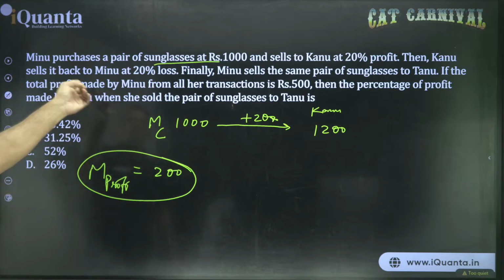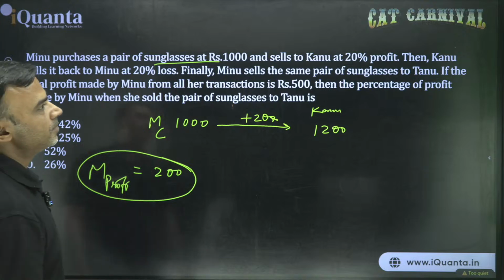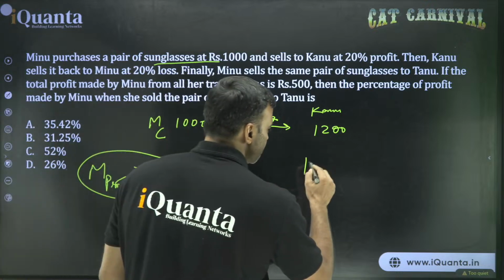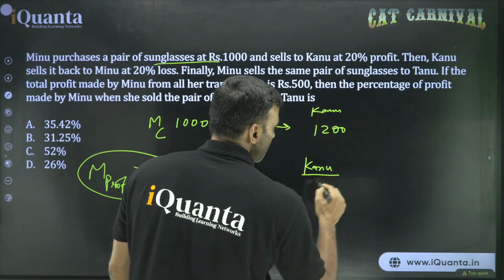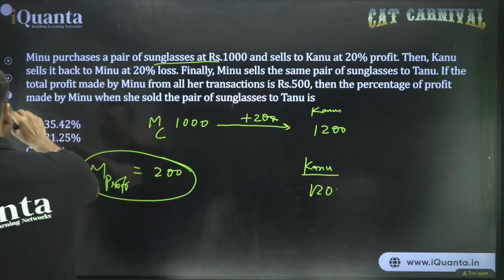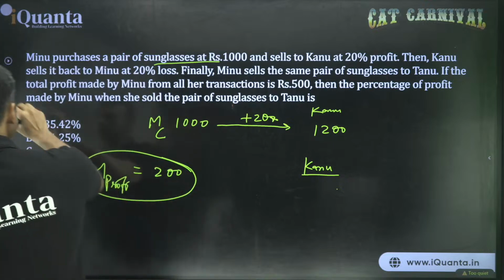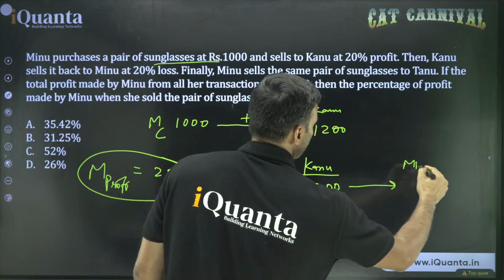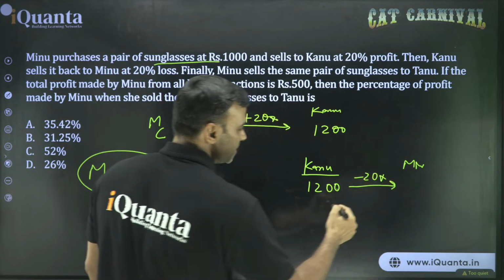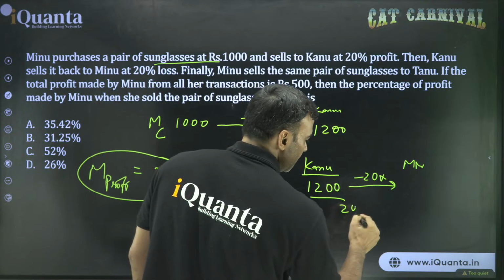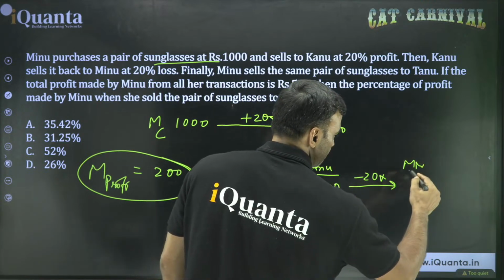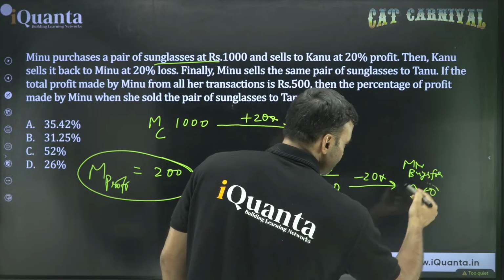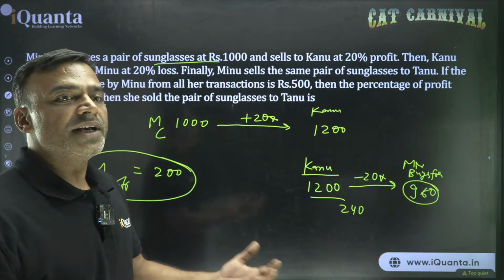So Meenu has already got a profit of 200. Now Kanu sells it back to Meenu at 20% loss. Now it's a different situation. Treat it as a different situation. The cost price for Kanu is 1200, and she sells it to Meenu at what price? 20% loss. So 20% of what? 1200. How much is that? 240. That means now Meenu buys it for 960, right? Now this becomes the cost price for Meenu. It is as good as saying a different product.